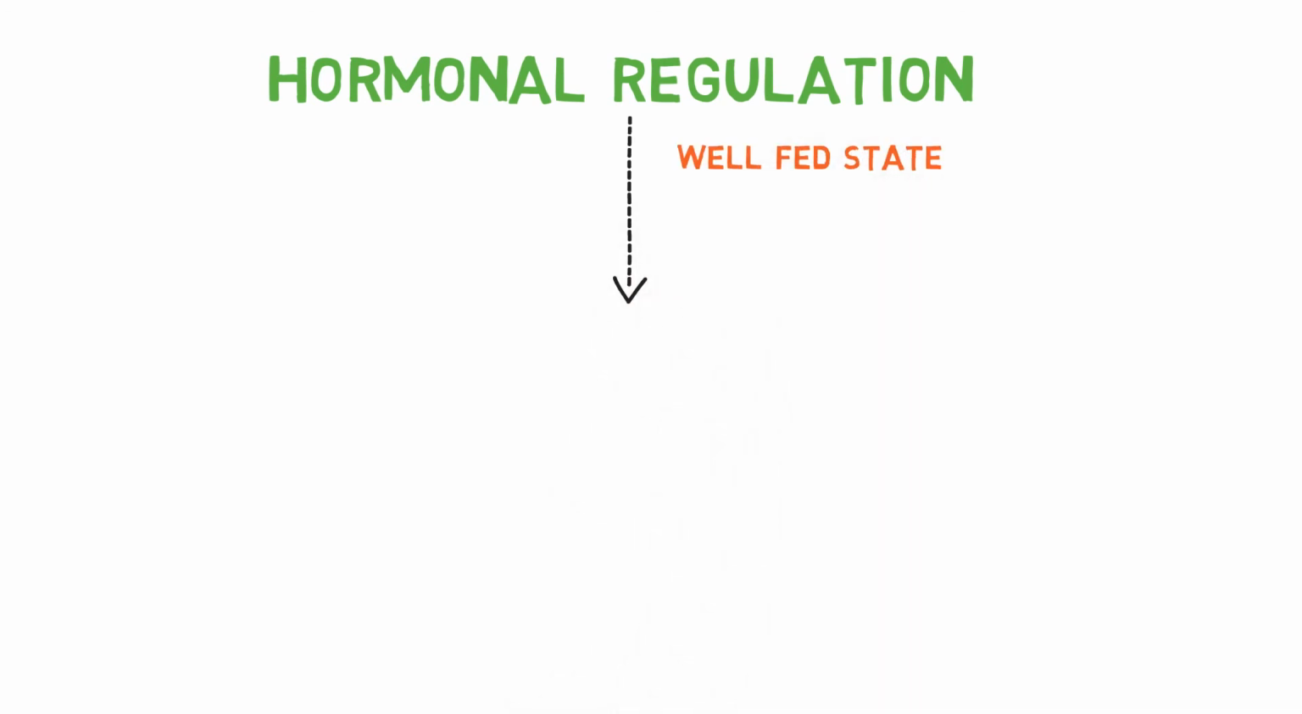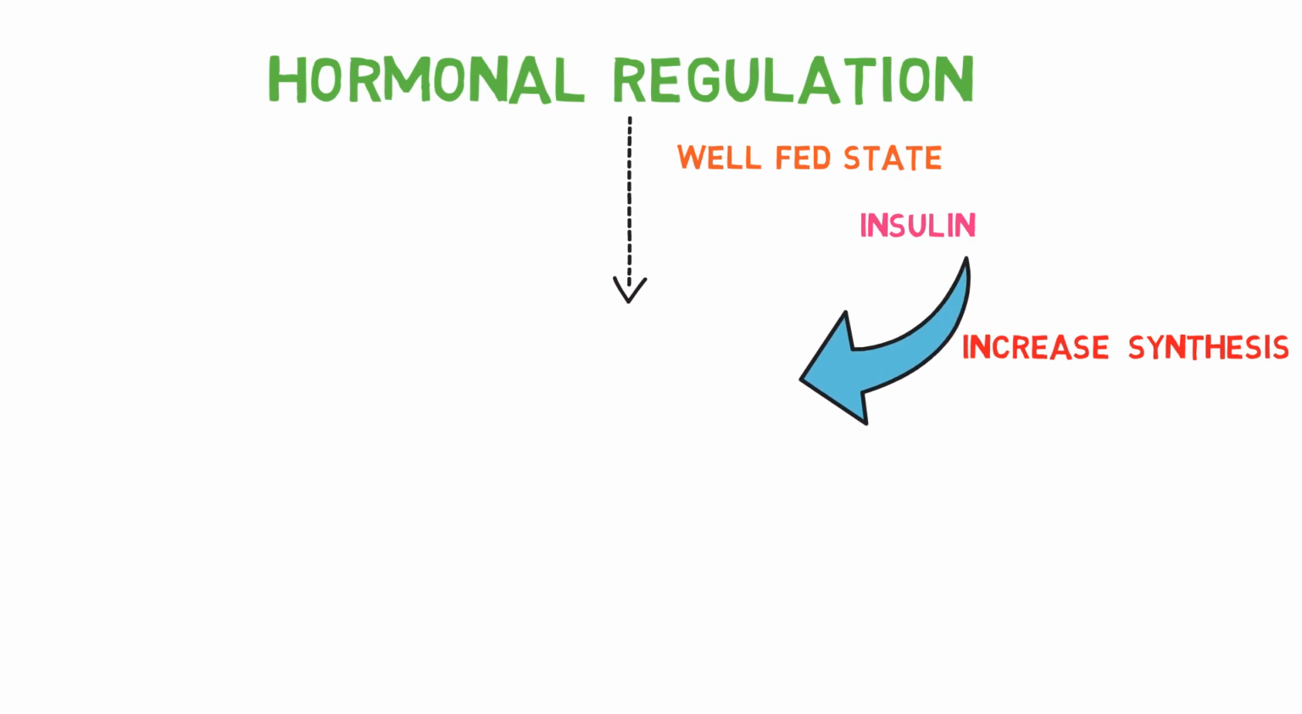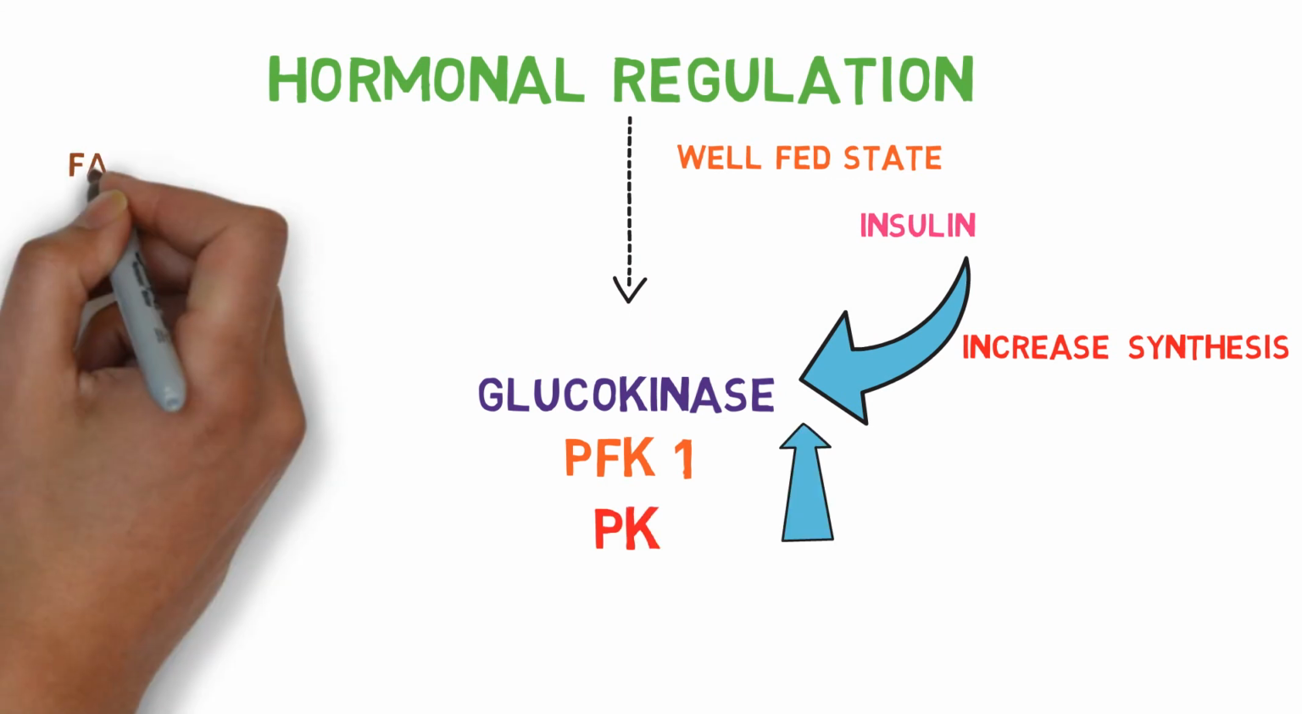Glycolysis is increased during the well-fed state. In the well-fed state, we have plenty of glucose in our blood. The hormone present in abundance in this state is insulin. Insulin facilitates glycolysis. As a long-term effect, insulin increases synthesis of glucokinase, PFK1 and pyruvate kinase enzymes.